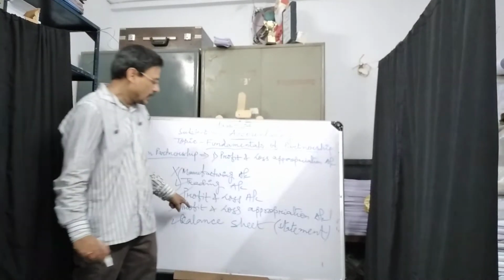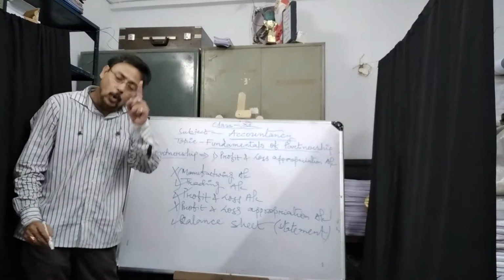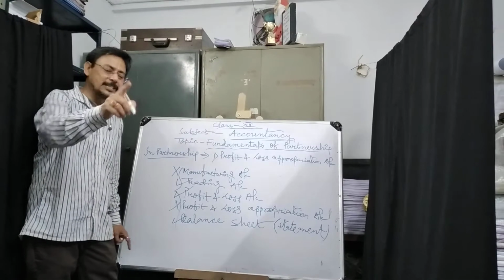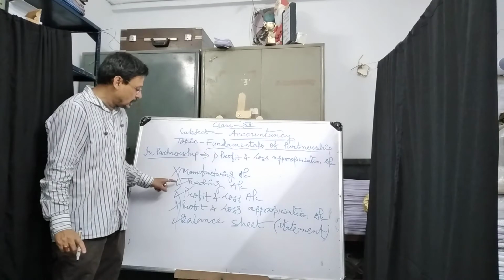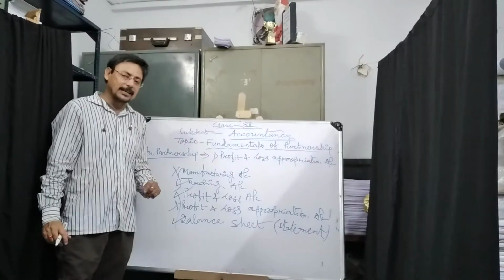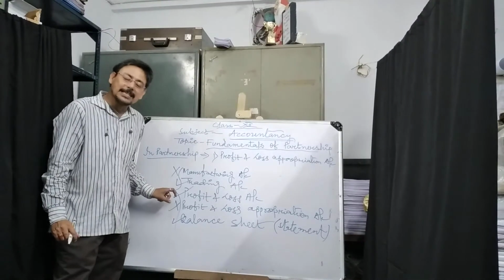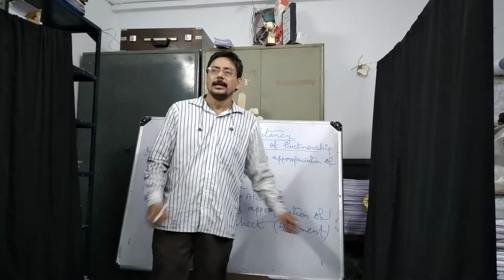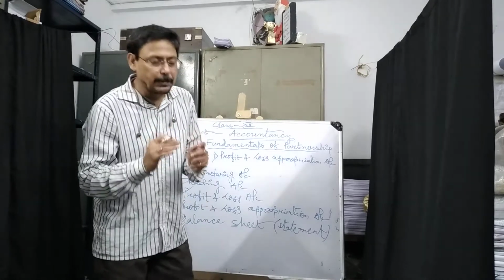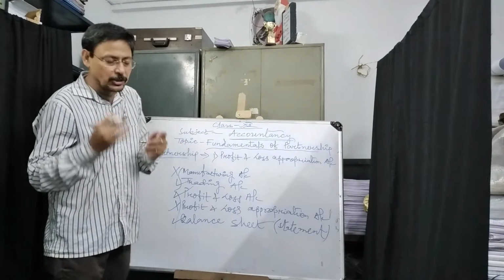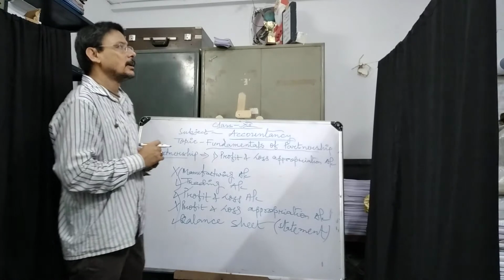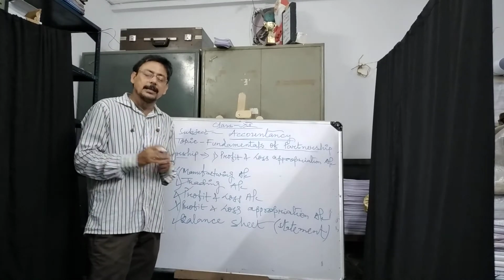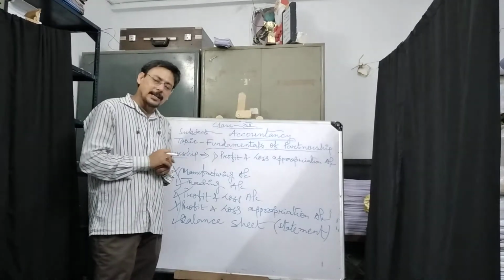Why? Because that was sole proprietorship business, and in sole proprietorship business final account, only trading, P&L and balance sheet were there. Now, if it is a partnership, then profit and loss appropriation account is also required, because from the theoretical part of commerce you know that from the minimum to maximum so many partners are involved in the partnership business.